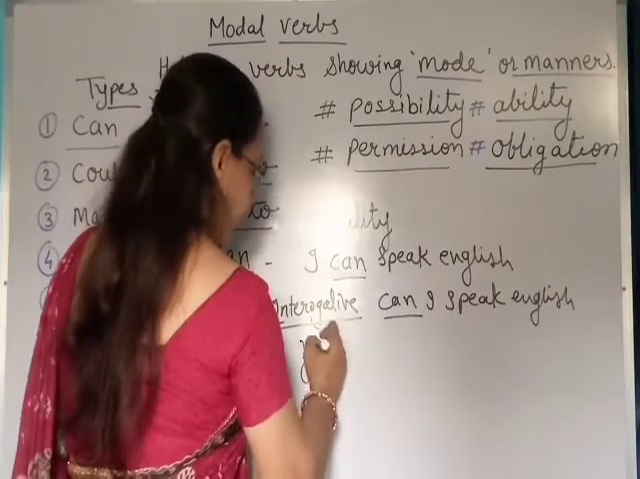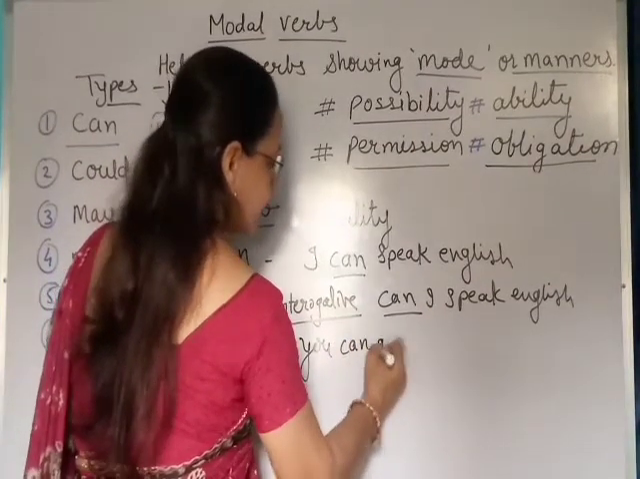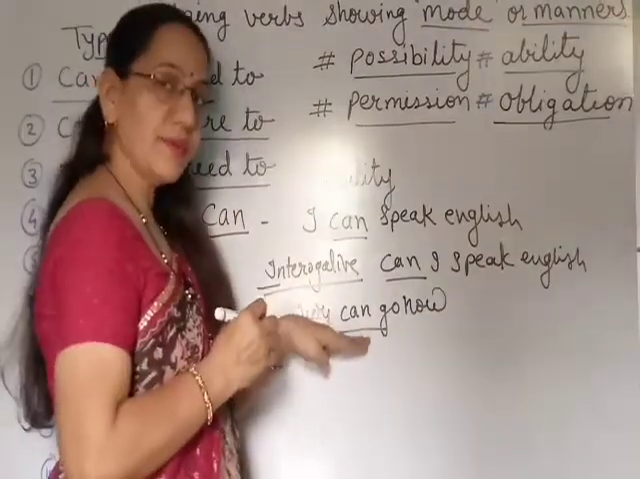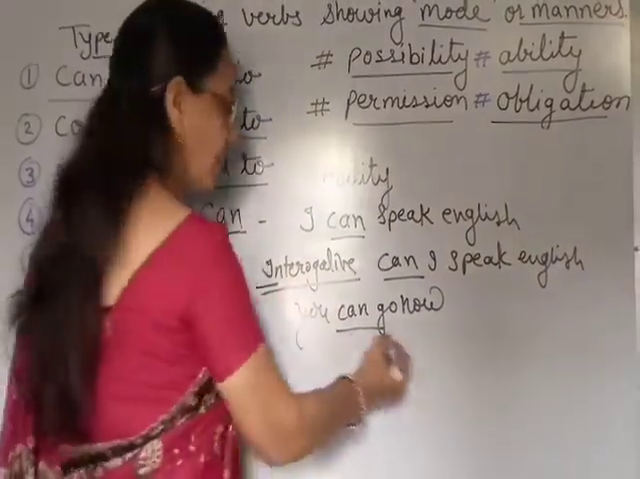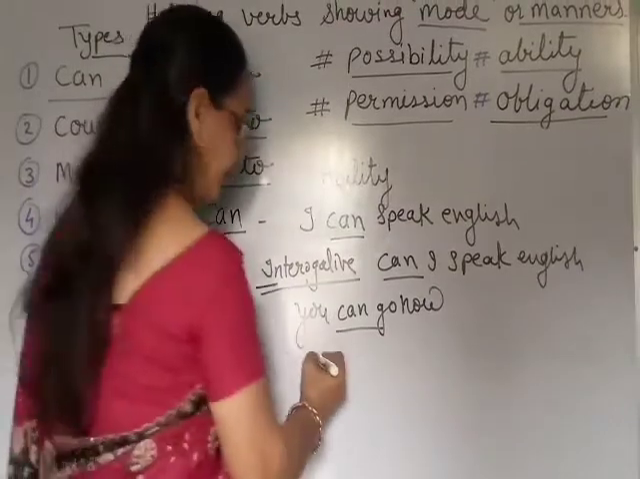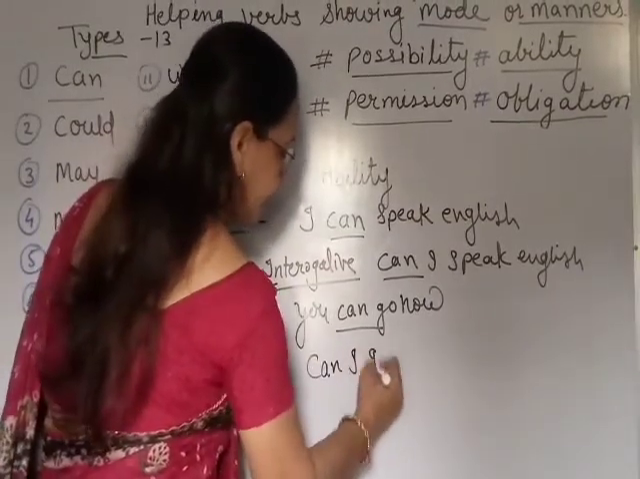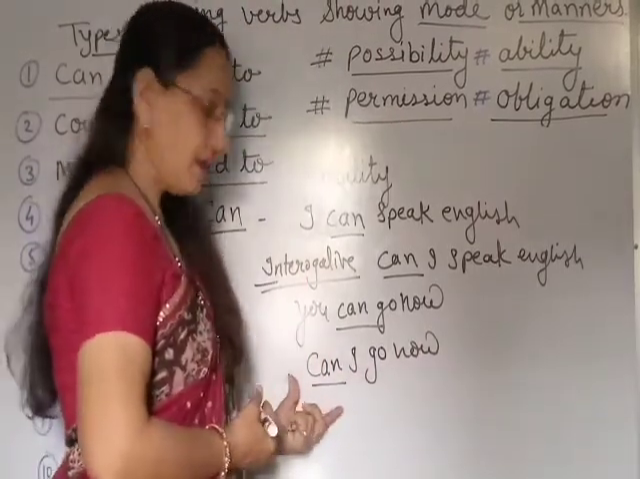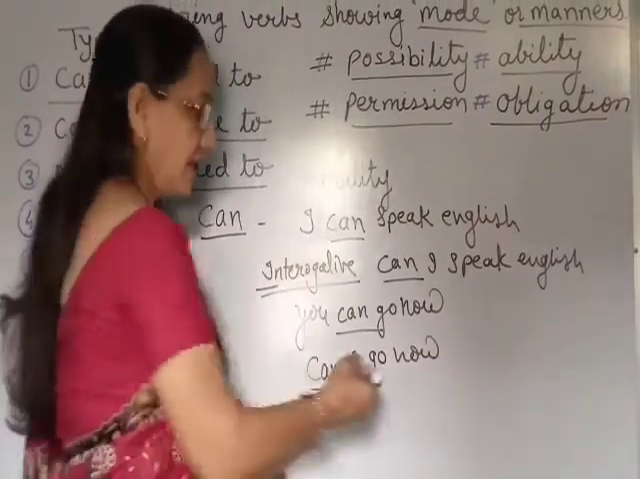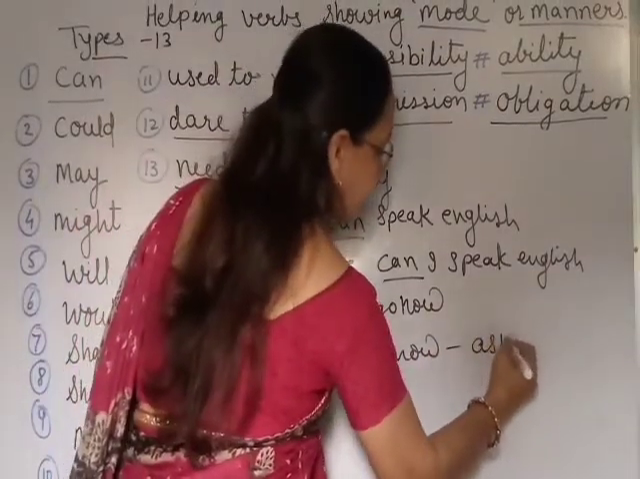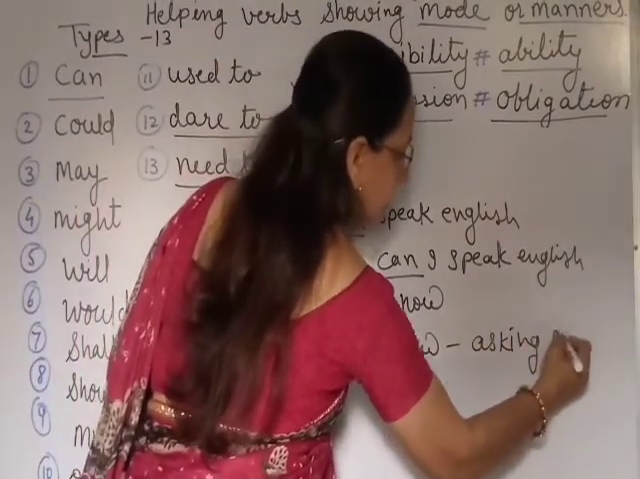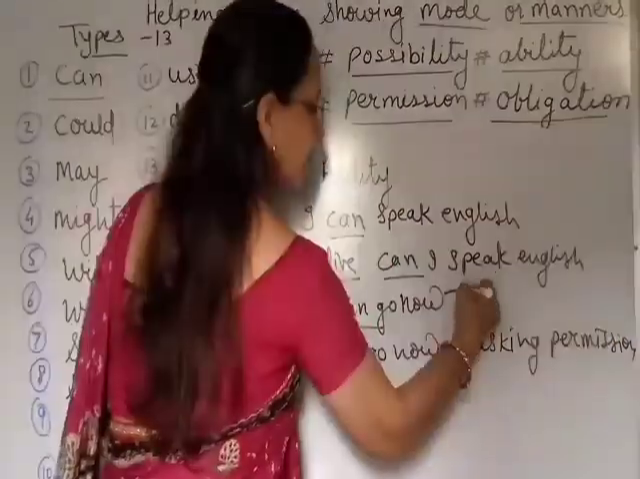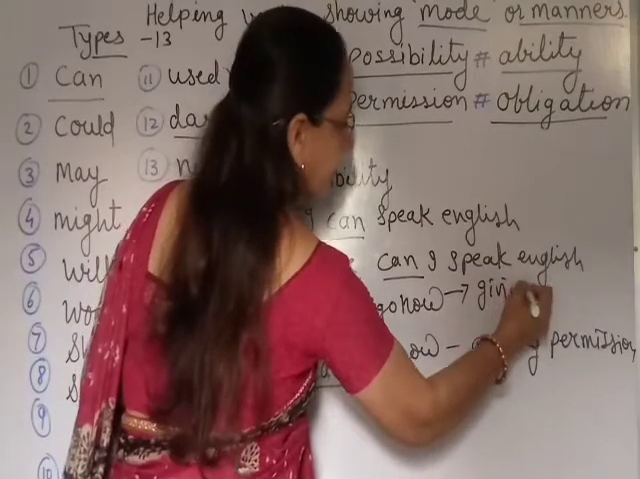You can go now. In this sentence, this verb is showing permission. You can go now. Can I go now? In this sentence, the verb is used for asking permission. Here it is showing asking permission, and in this sentence it is showing giving permission.